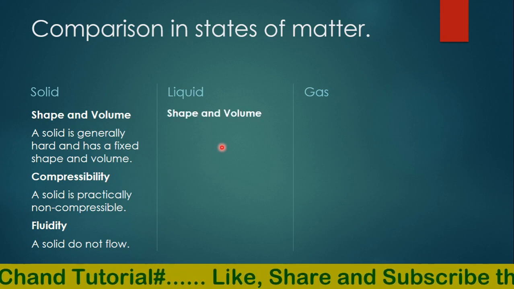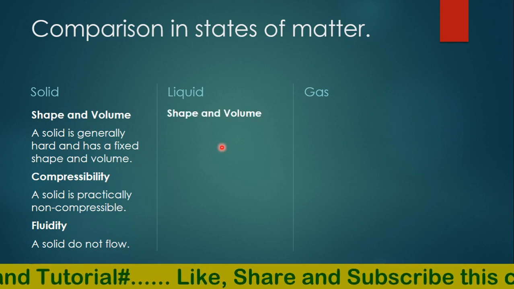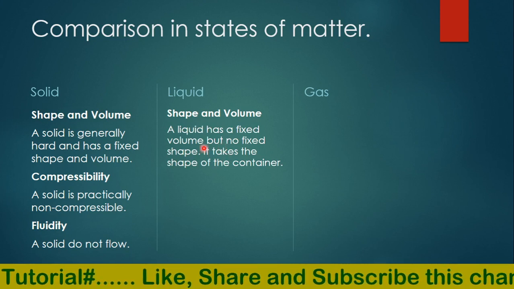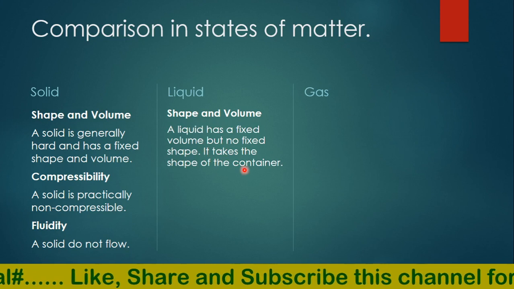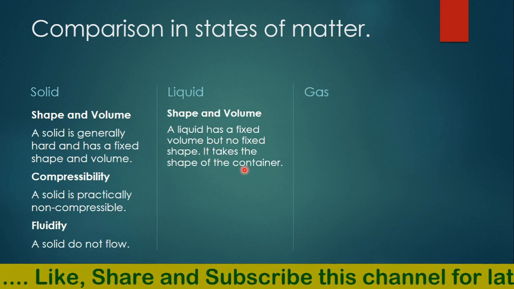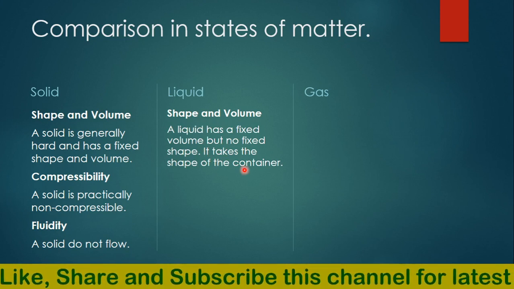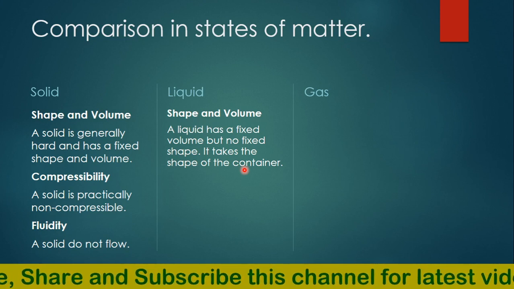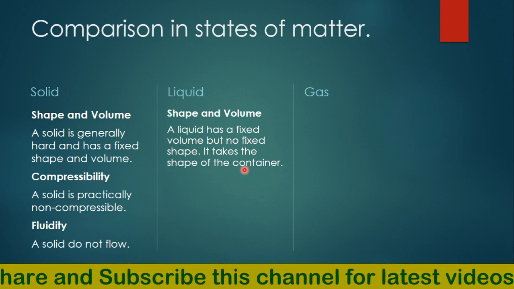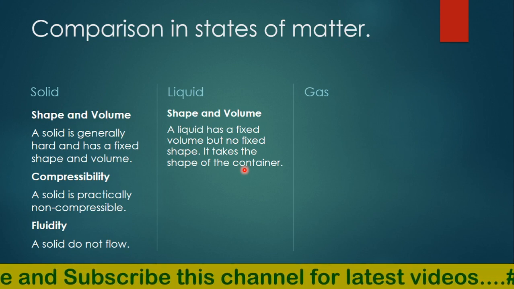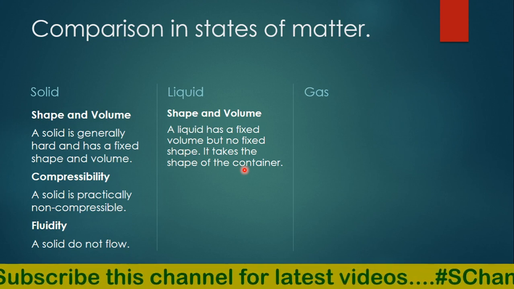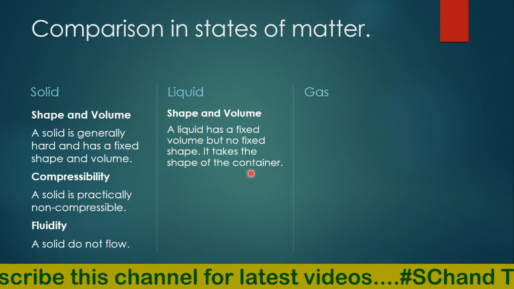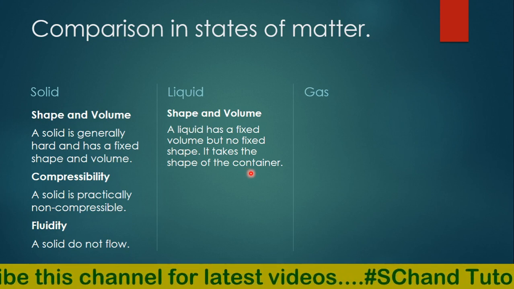If we talk about the shape and volume of liquids, a liquid has a fixed volume but not a fixed shape. It takes the shape of the container. You might have seen that when water is placed in a glass, it takes the shape of the glass, and if it is placed in a bucket, jug, pitcher, whatever vessel we are placing the water in, it will take the shape of that vessel only. So liquids do not have a fixed shape, they have a fixed volume only.